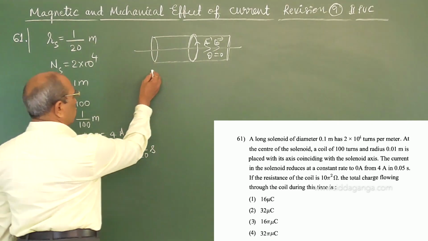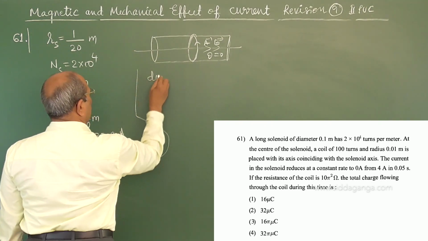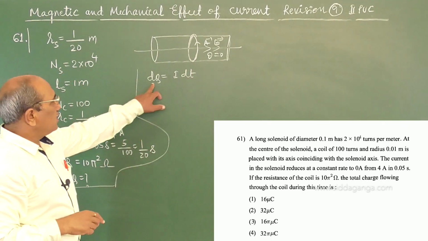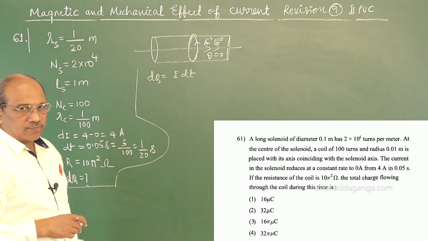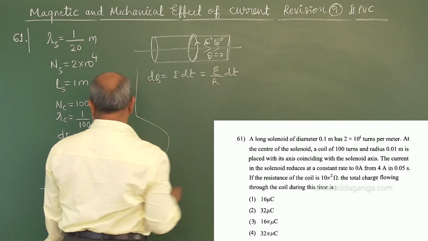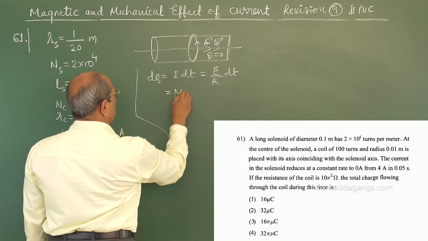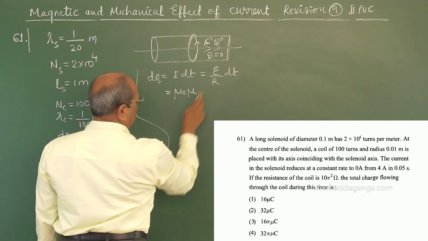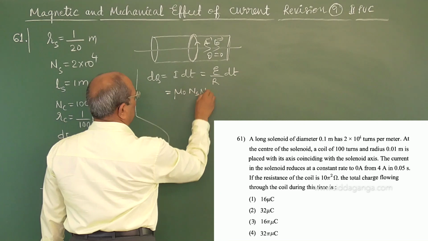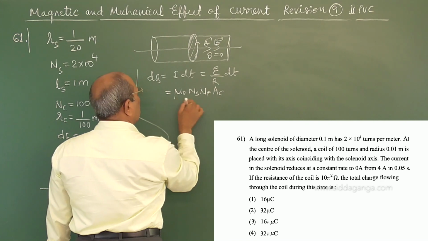So for the total charge flown, if you want to know the relation, dq can be written directly as I into dt. The direct relation: flow of charge is current into time, or current is charge by time. Current can be written as EMF by resistance, into dt, with the resistance of the coil. EMF is due to mutual induction. If I use mu naught into number of turns of secondary, number of turns of primary, into area of the coil, into dt.